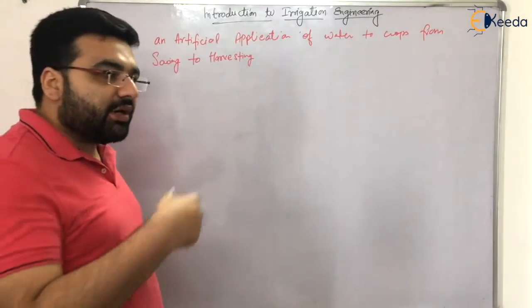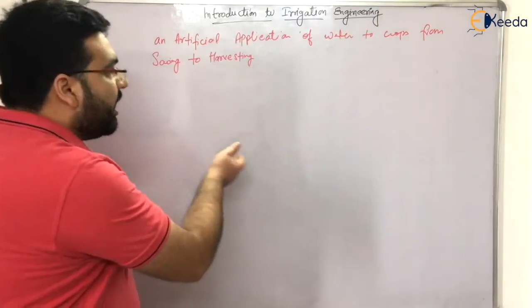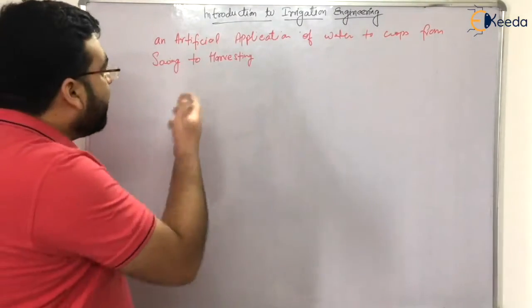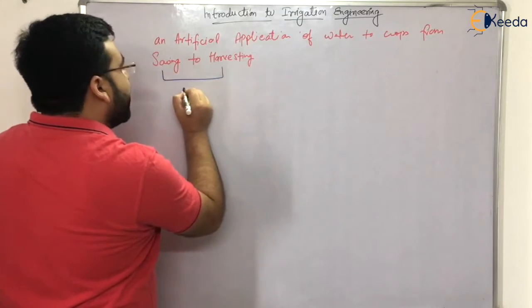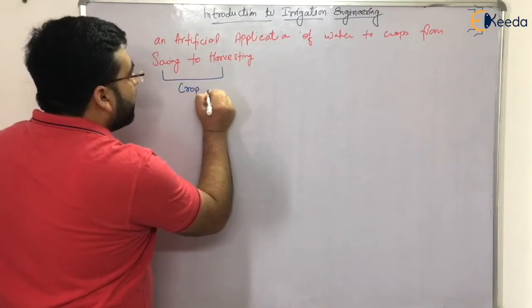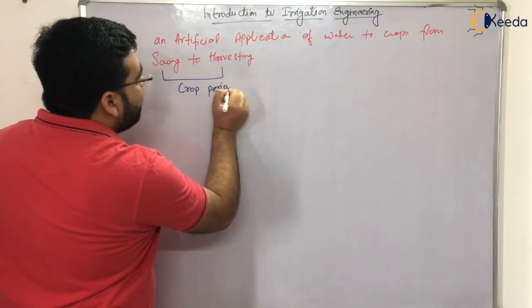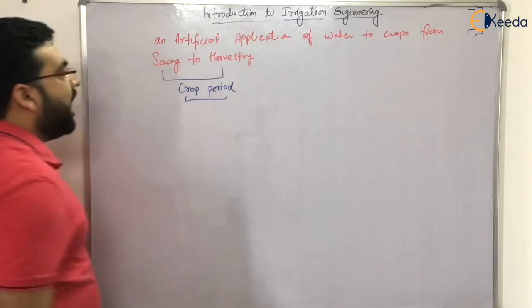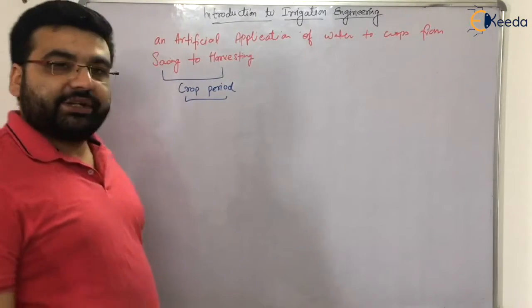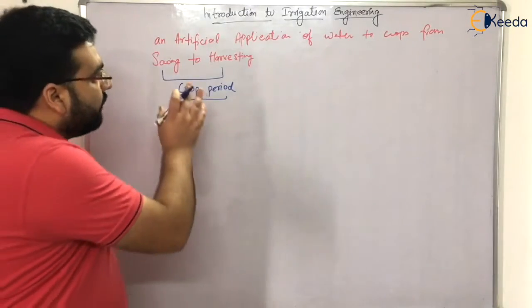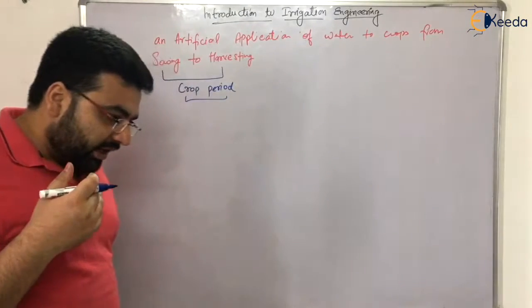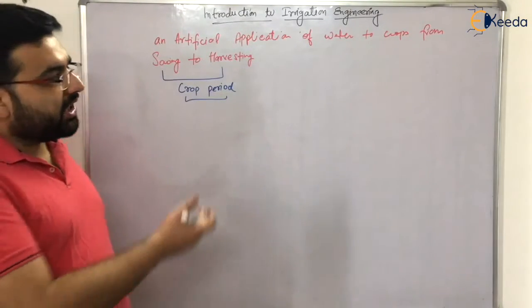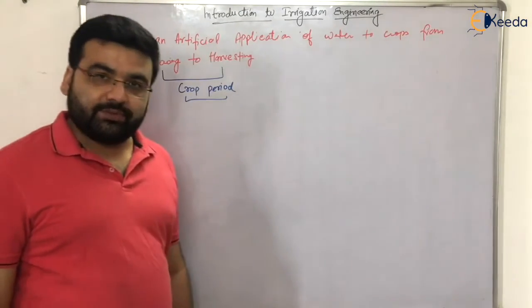Sowing means when you are sowing the crop, the initial period, and harvesting is when you cut the crops. The time period between sowing and harvesting is known as crop period. Clear? Now I hope that you have understood. If somebody asks you in an interview what is irrigation engineering, you will be able to answer the question.